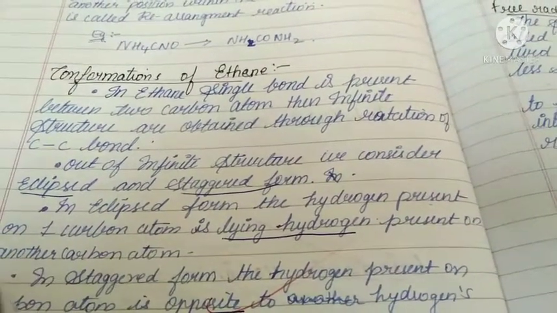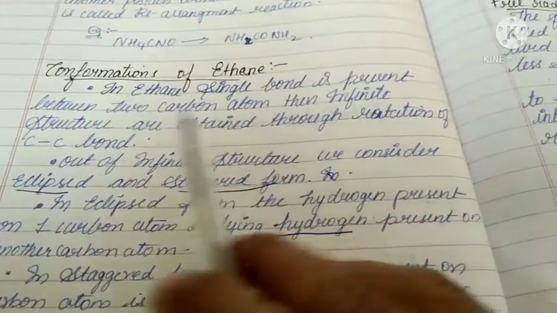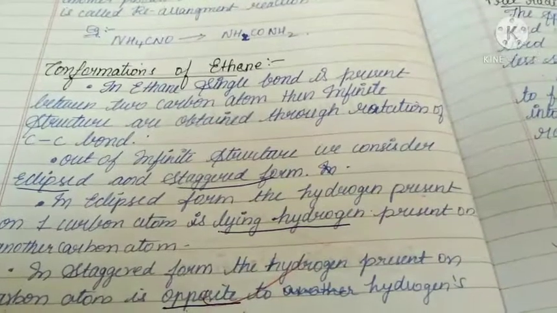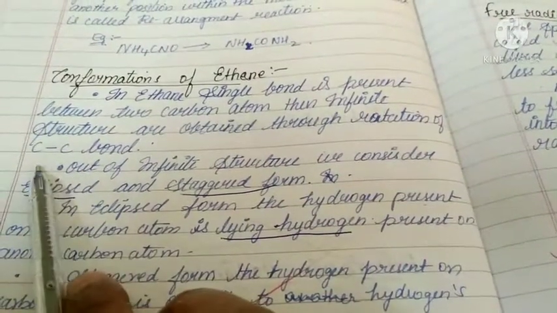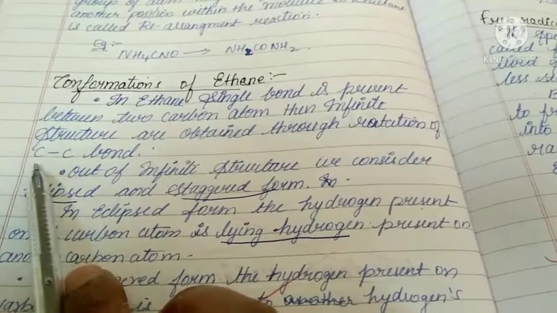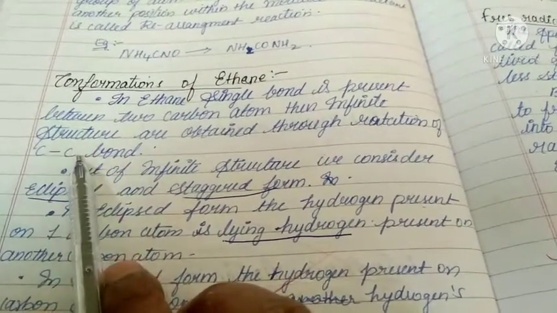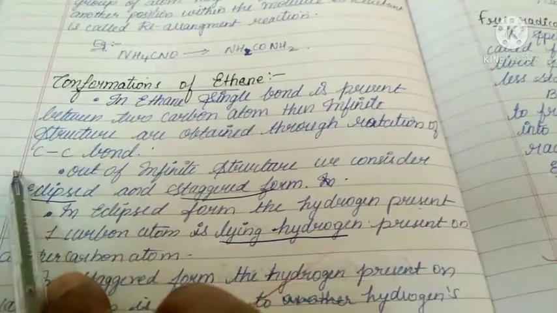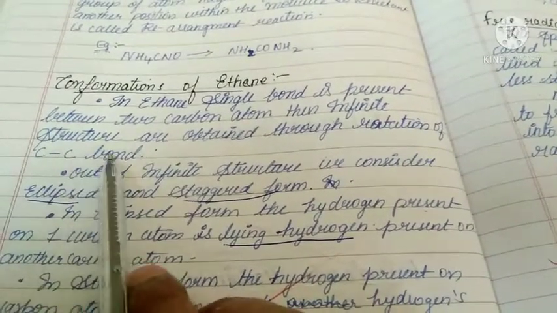Then infinite structures are obtained through rotation of the C-C single bond. If you fix one carbon, the hydrogens present on that carbon are not rotated, but if the other carbon is rotated, then we get one structure.